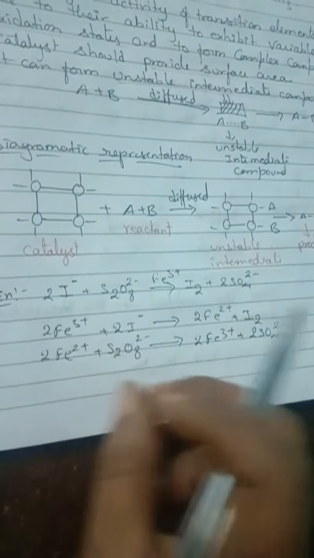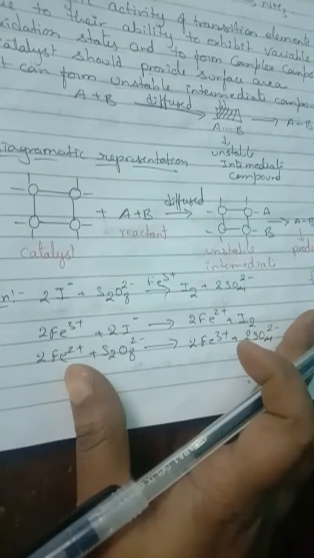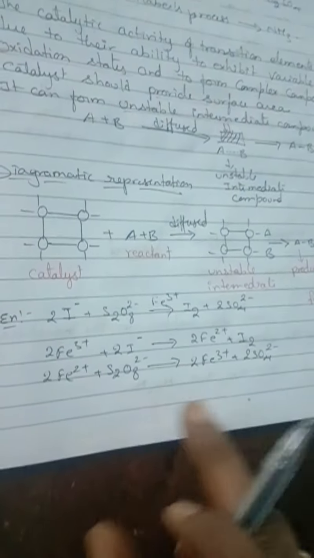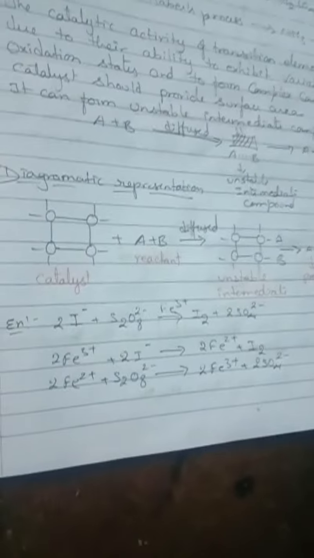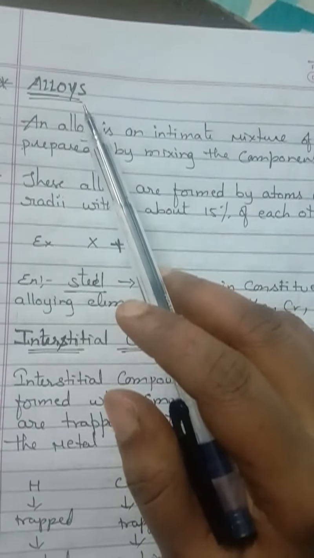In one step I have explained what happens to the intermediate, what happens to the catalyst and the product, and how it is going to be formed, I have shown here. And the next property is alloy formation.